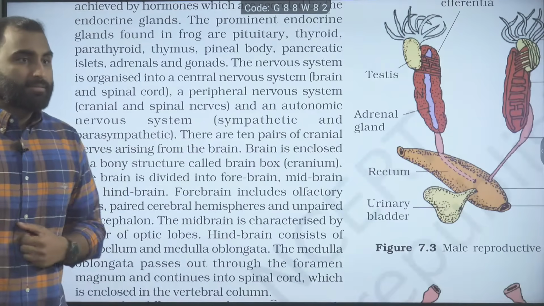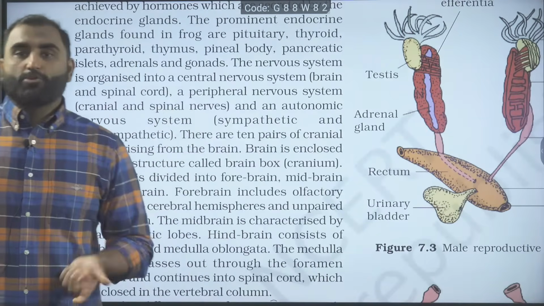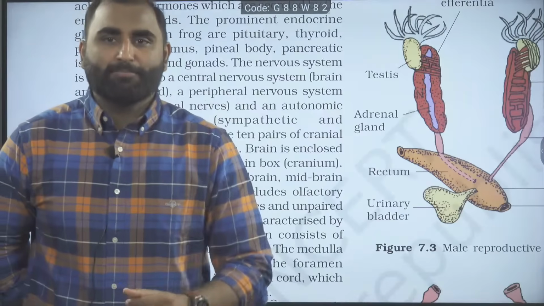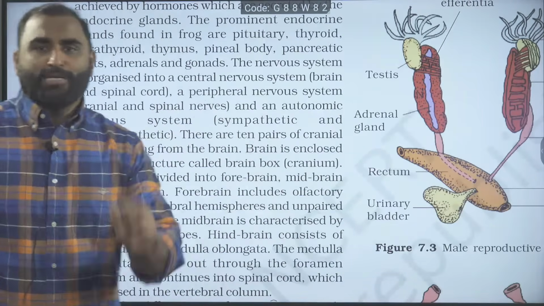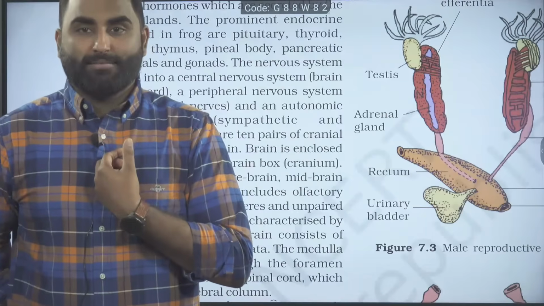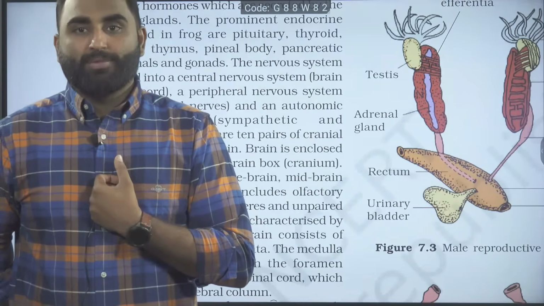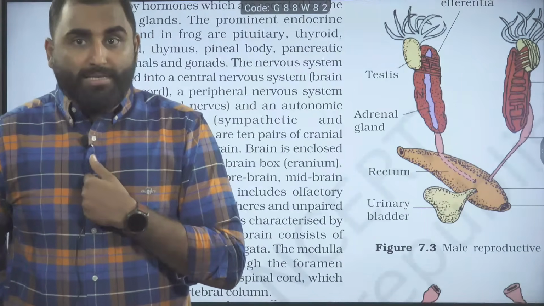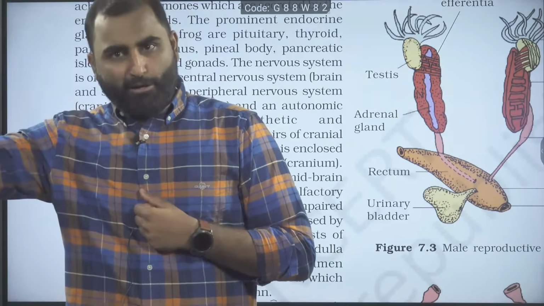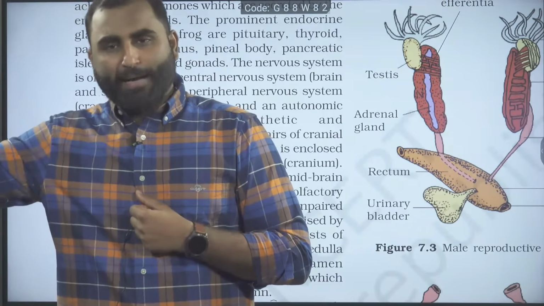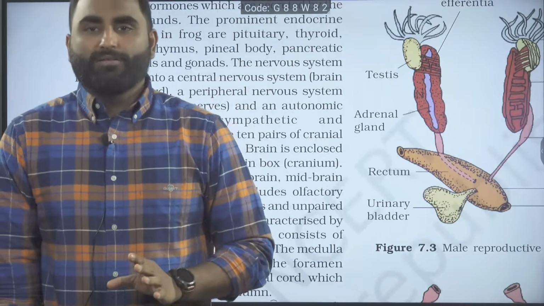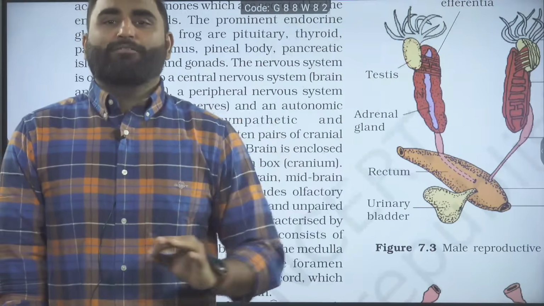What about spinal nerves? In frog, spinal nerves are also 10 pairs. So very easy: 10 pairs of cranial nerves, 10 pairs of spinal nerves. How many spinal nerve pairs in humans? Humans have 31 pairs of spinal nerves. So frog: 10 pairs of cranial nerves, 10 pairs of spinal nerves. Whereas for humans, you will write 12 pairs of cranial nerves and 31 pairs of spinal nerves.